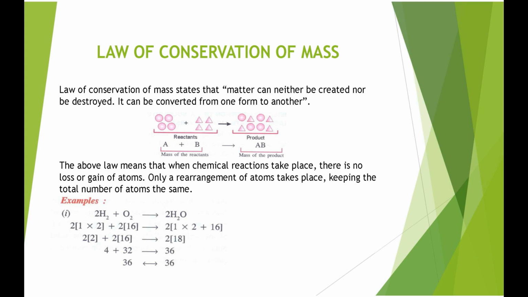On the product side, 2H2O, that is 2 into (1 into 2 plus 16). So you calculate this: 36 and 36. You have seen that the reactant side has 36 and the product side also has 36. Both are the same. So this is an example of the law of conservation of mass. In your book there are many examples of this. Try to solve them and you will understand the law of conservation of mass.